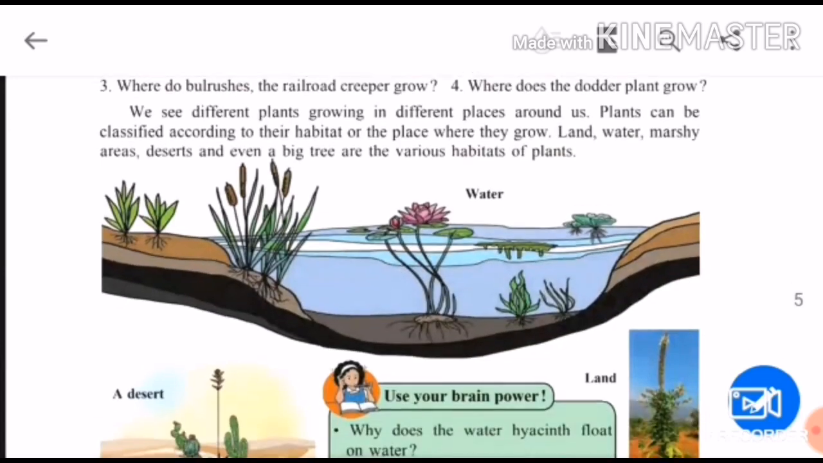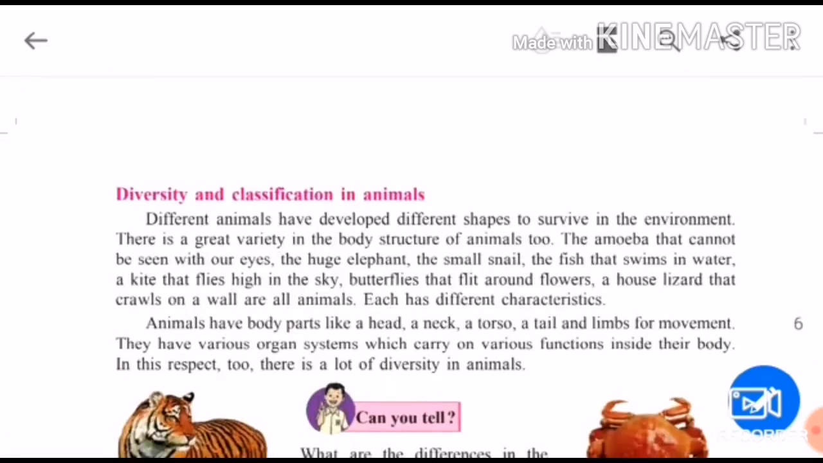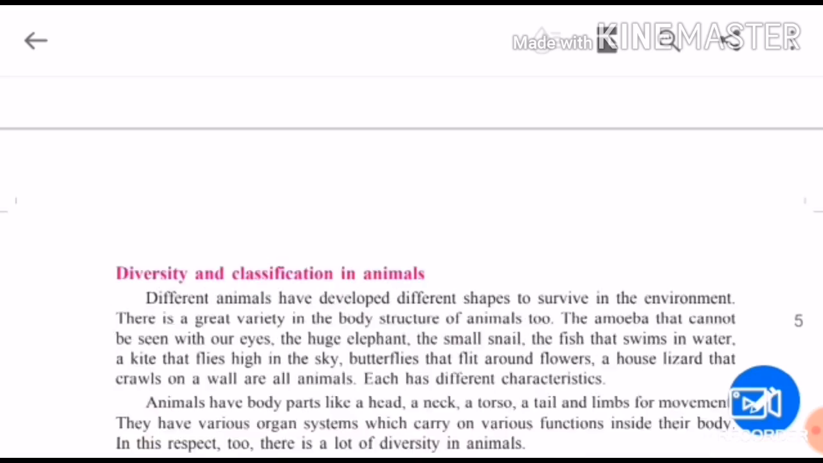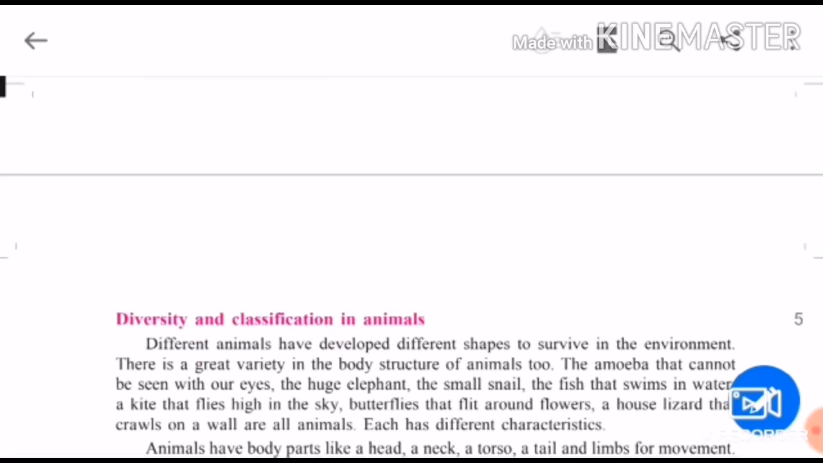Okay, some are classified as flowering plants and non-flowering plants. Those which bear flowers are called flowering plants, those which do not have flowers are called non-flowering plants. So we'll study the remaining part in the next part.